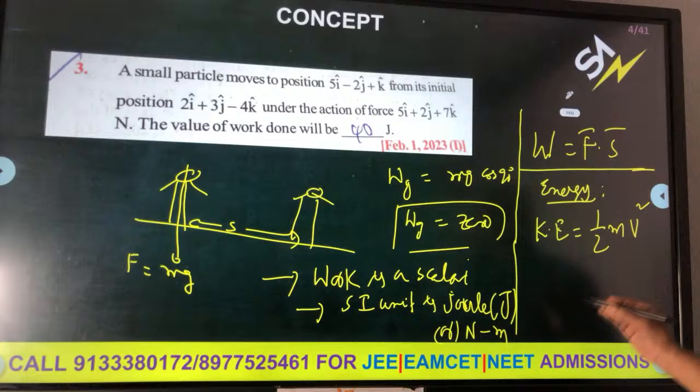This is easily seen when we apply it to a situation. U1 plus K1 should be equal to U2 plus K2. This conservation of mechanical energy is valid in the absence of external forces. But if an external force is there, what will happen? Kinetic energy may change or potential energy may also change. That's why in our situations generally we don't take external forces. We take internal forces, so U1 plus K1 equals U2 plus K2, and the total mechanical energy will remain constant.